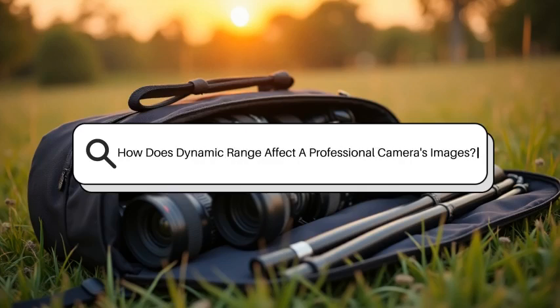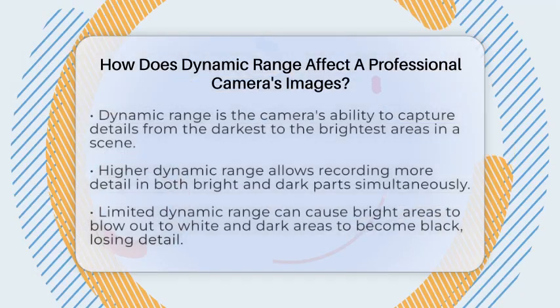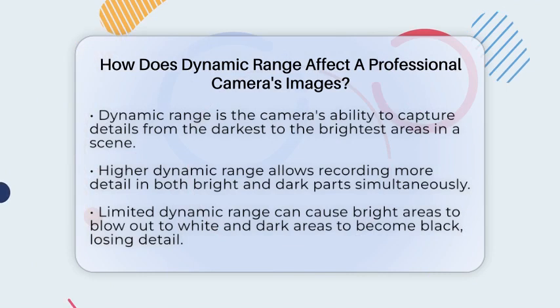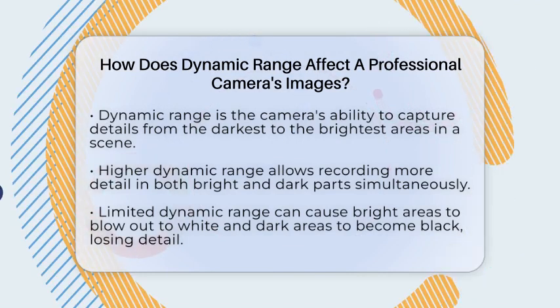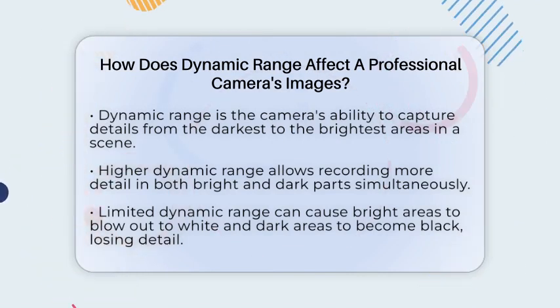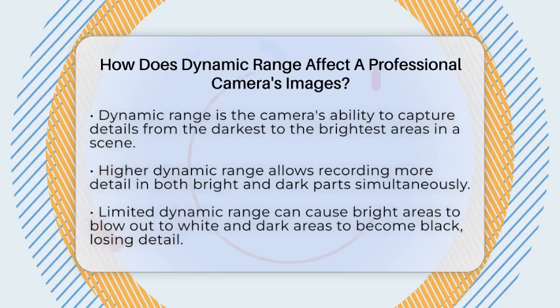How does dynamic range affect a professional camera's images? Imagine capturing a scene where the sky is bright and the shadows are deep. Would your camera be able to show details in both areas? That's where dynamic range comes into play.